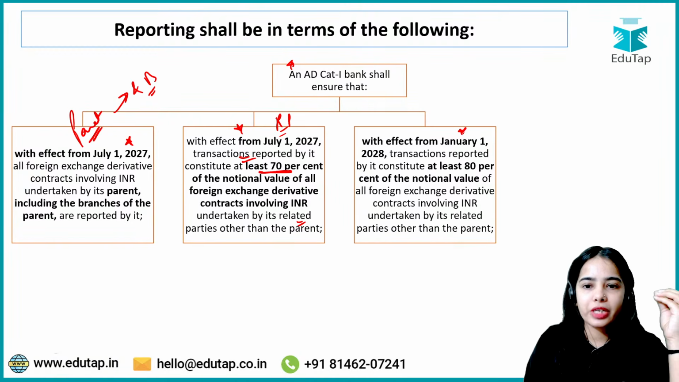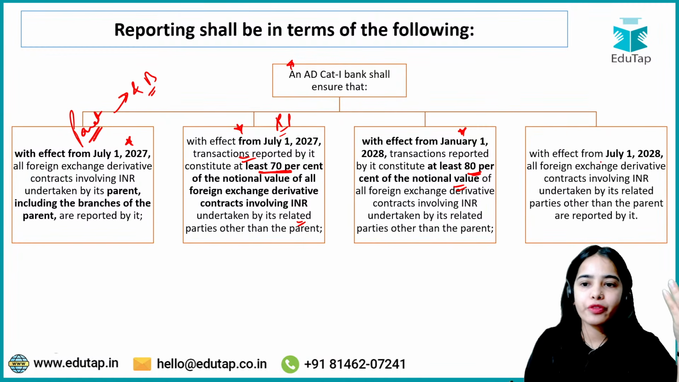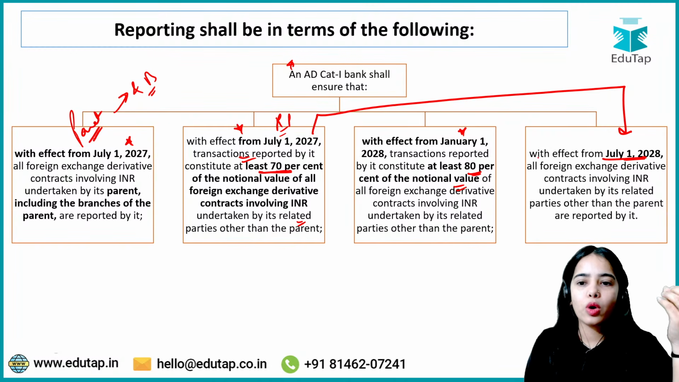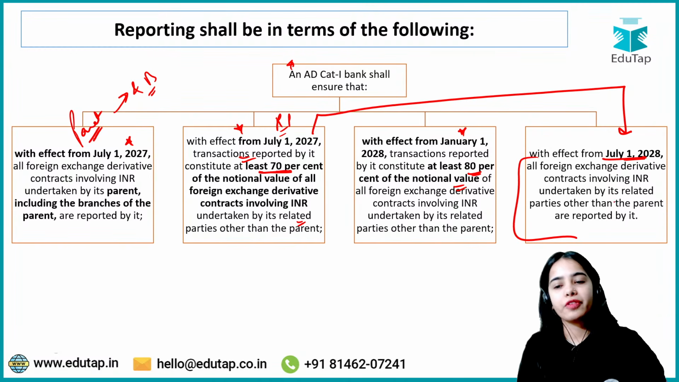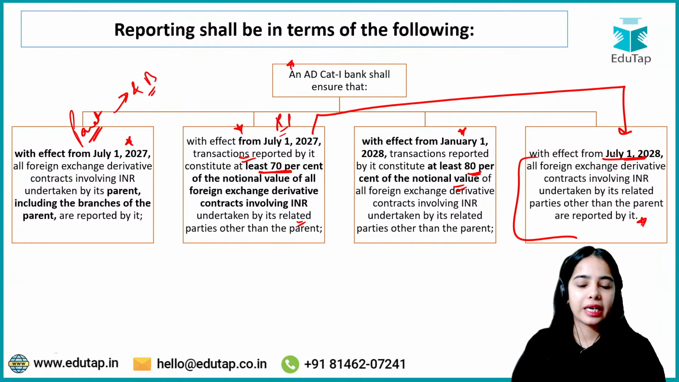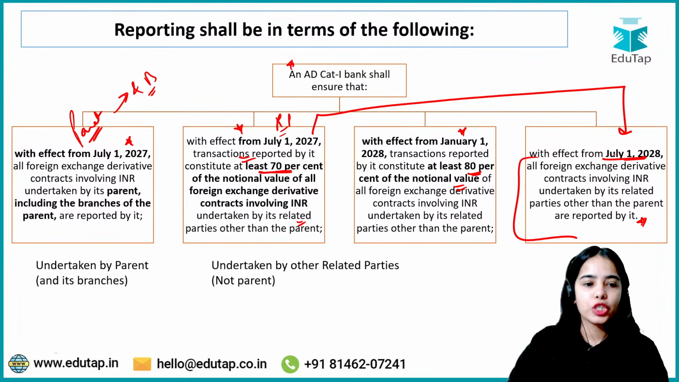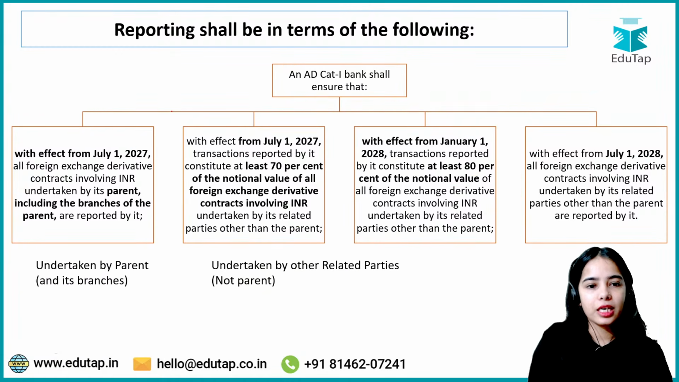With effect from January 1, 2028, 80% of the notional value of the contracts have to be reported, and with effect from July 1, 2028, that is within 1 year, all the foreign exchange derivative contracts undertaken by the related parties have to be reported. So basically, there are two categories.